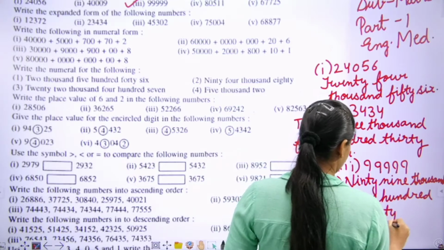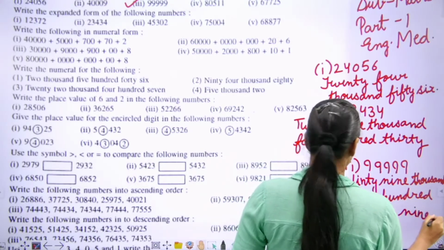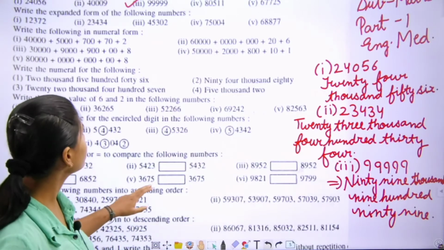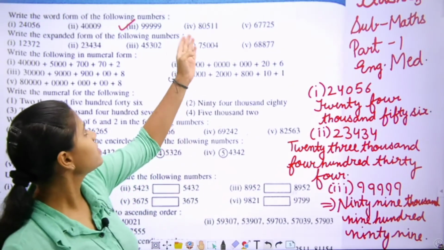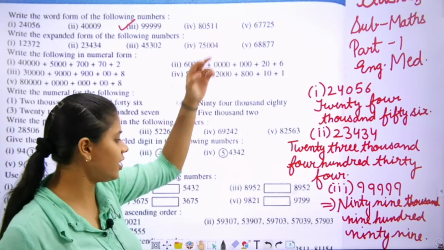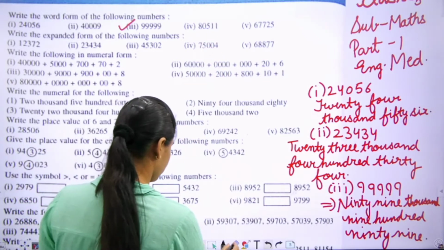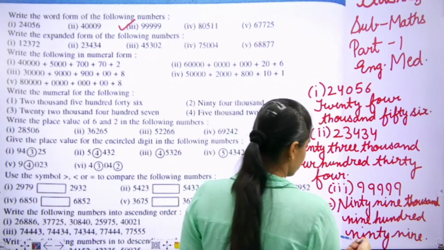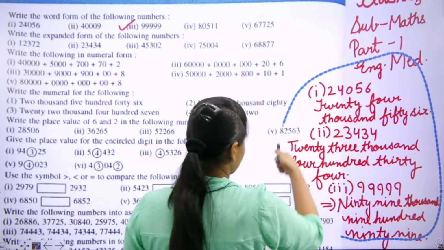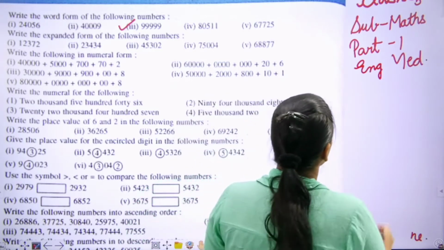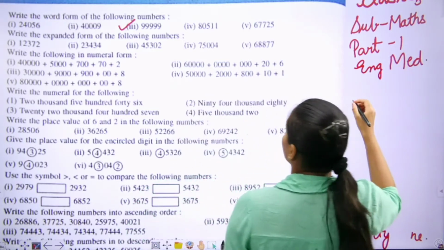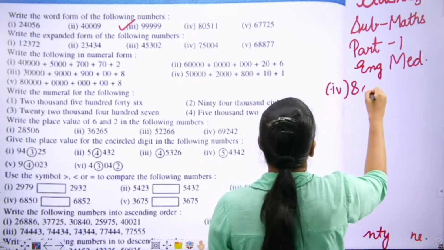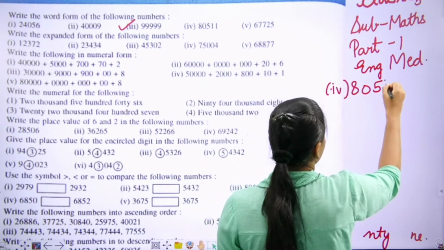99,999. Understand, students? Students, you have to write with me also. Move to the next example, that is 80,511. Next one, fourth example, 80,511.